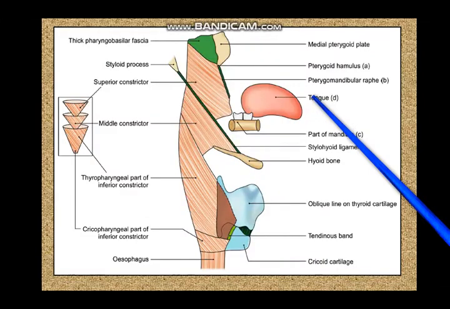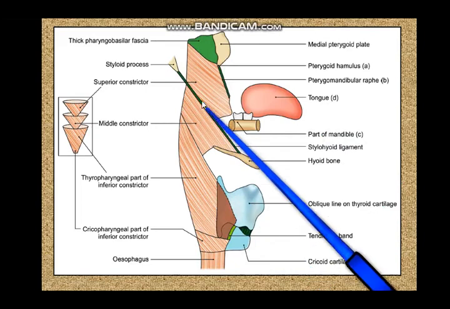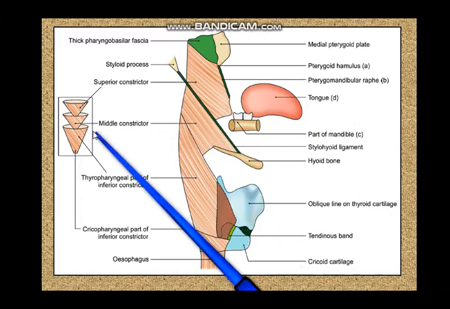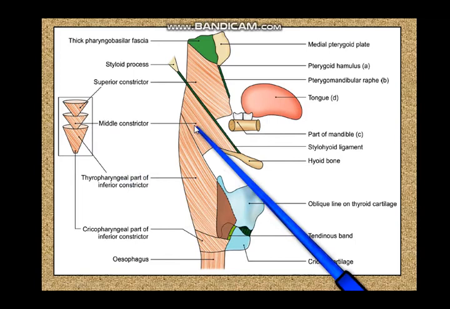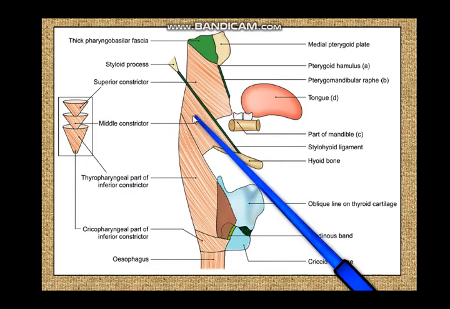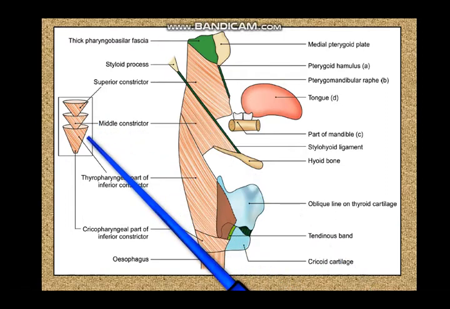Let's see what we have next. Now we are going into the nitty-gritty of the muscles of the pharynx. In this diagram, we are going to see what the muscles of the pharynx are. Till now we have only been looking at the inner surfaces and the additional structures of the pharynx. Now you can see that the muscles of the pharynx are the longitudinal muscles and the circular muscles. We wouldn't say extrinsic and intrinsic, because all the muscles of the pharynx have outer attachments, so to that extent they are all extrinsic muscles.